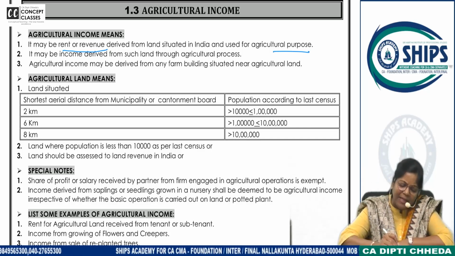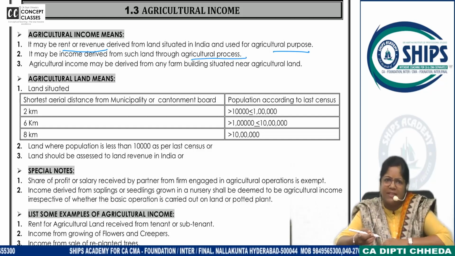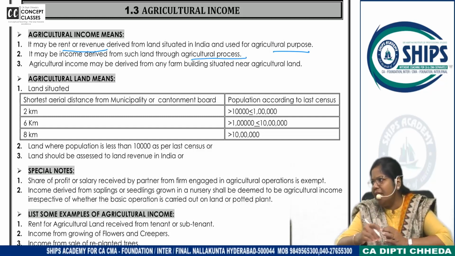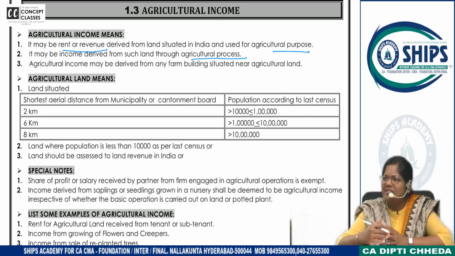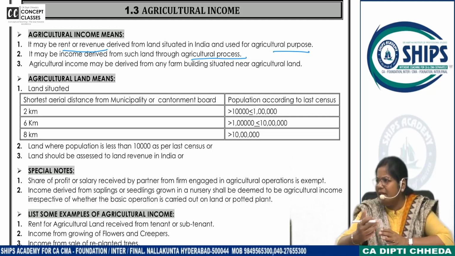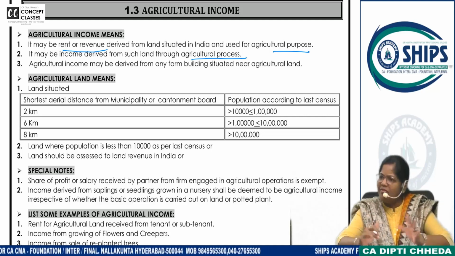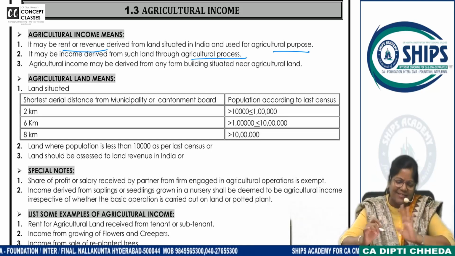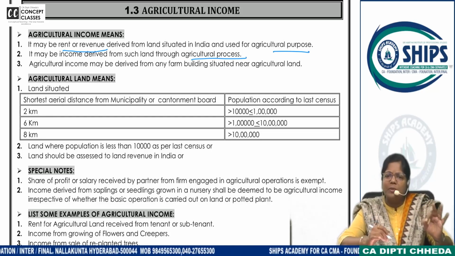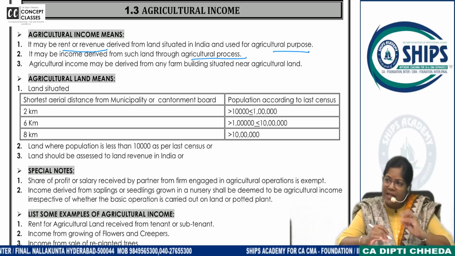Next is, it may be income derived from such land through agricultural process. Growing, pruning, seeding, replantations, watering and all that till the primary goods are ready. Everything is agricultural activity. It's a very easy topic, super scoring, 5 marks. One class it will be clear.